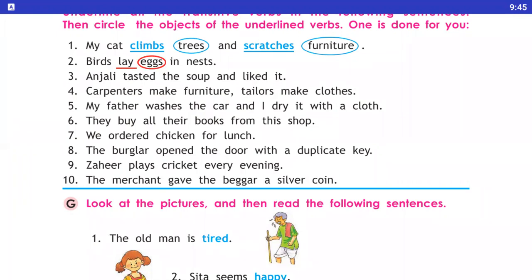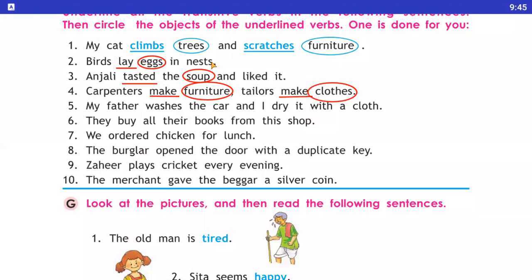Now the third one is here: Anjali tasted the soup and liked it. So here tasted is the verb and soup is the object. Number 4: carpenters make furniture, tailors make clothes. So here, make is a verb and furniture is the object. And after that, the tailors make, here also make is a verb, and after that clothes is the object.